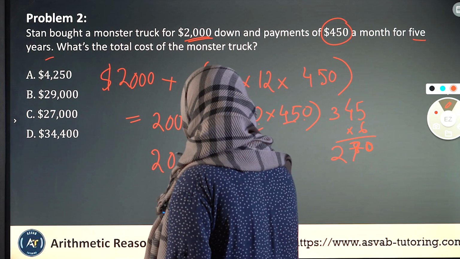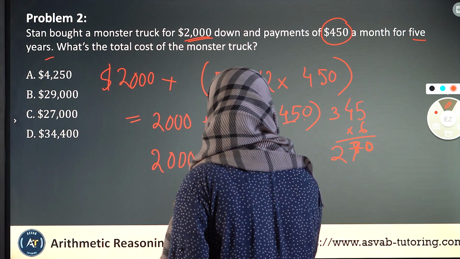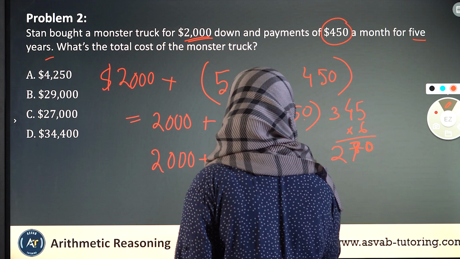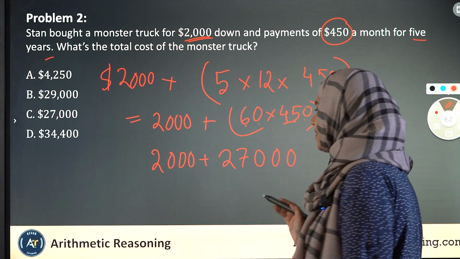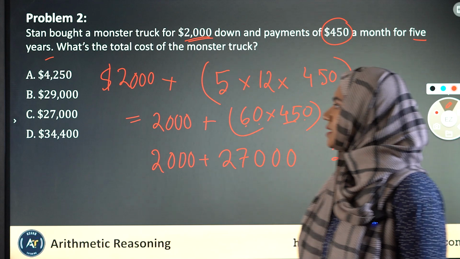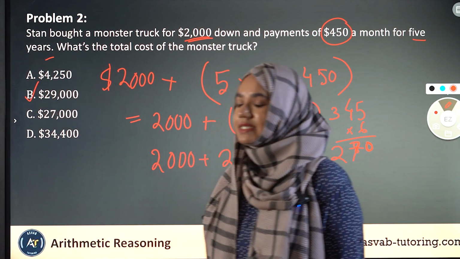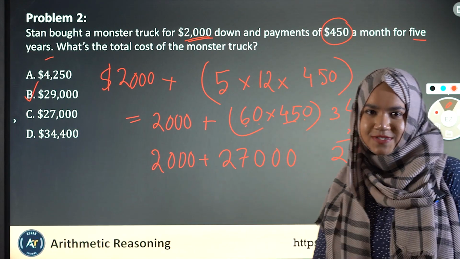So that's 27,000 added to 2,000, which means that the correct answer to this is 29,000.